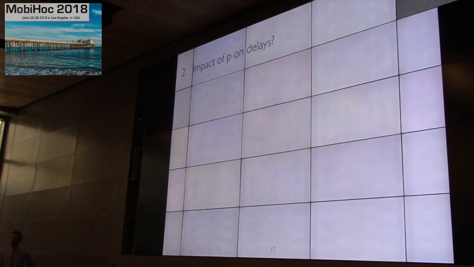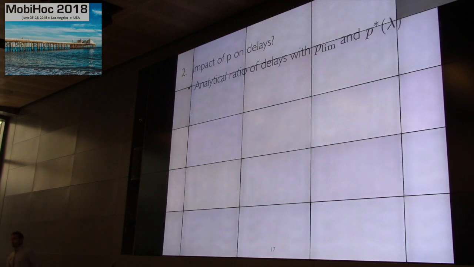Okay, but the next question is, what impact does it have on delays? Because theoretically, it is maybe not optimal to always use this P lim, this static splitting probability. But if the difference in the delays is small, clearly it's much simpler to always use the same splitting probability than having to change it for every arrival rate. So now we want to study the impact that it has. And for that, we start with the analytical results.